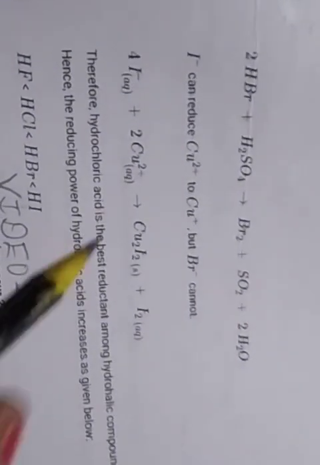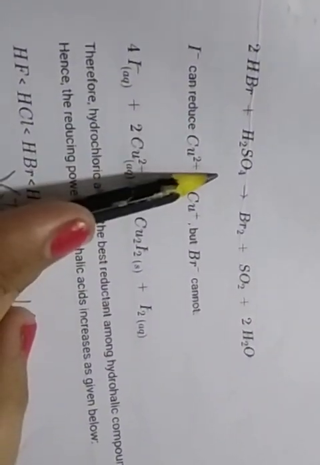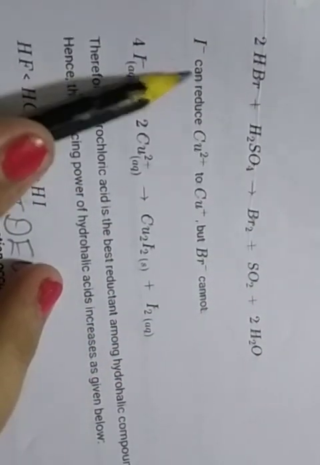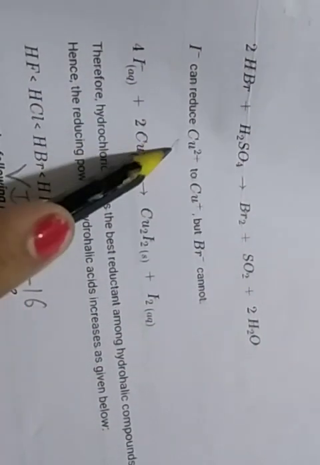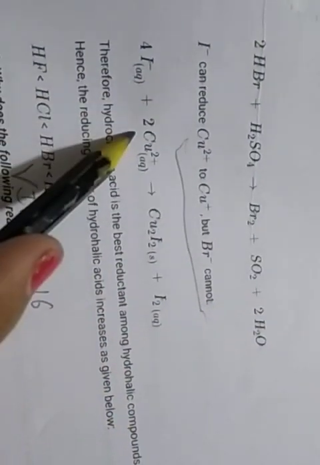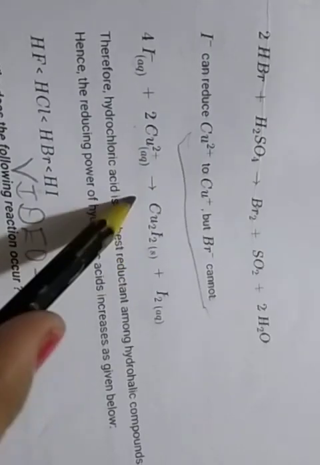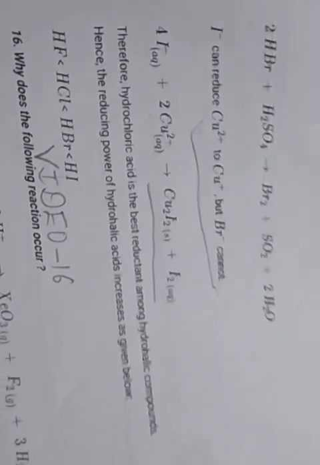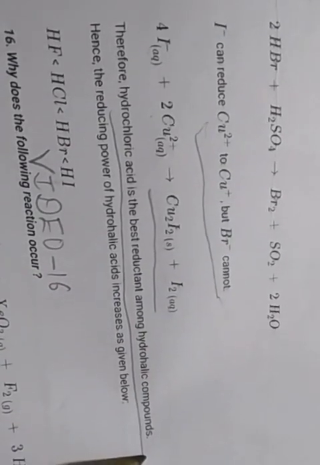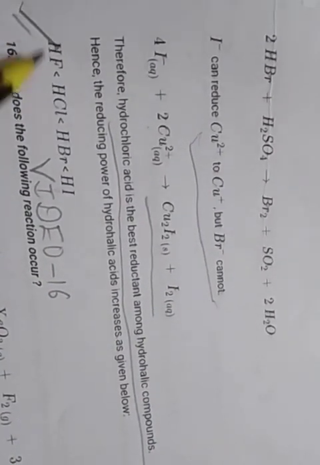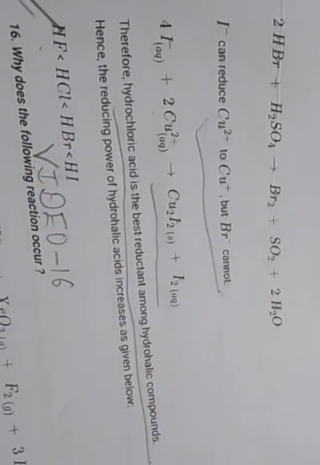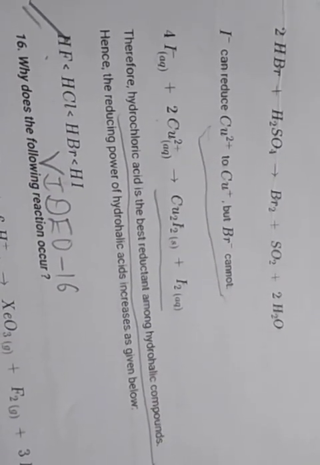See, HBr reacts with sulfuric acid and converts into bromine and sulfur dioxide. Similarly, iodide can reduce Cu2+ to Cu+, but Br- cannot. So iodide reduces 2Cu2+ to Cu2I2 plus iodine. So HI is the best reductant among hydrohalic compounds. The sequence is HF, then HCl, then HBr, and then HI. So HI is the best reductant.